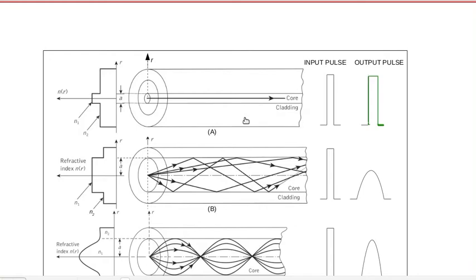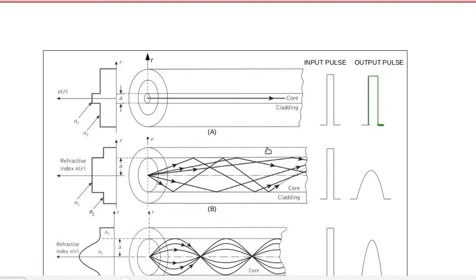As a result, different wavelengths reach the other end at different times, and dispersion of the light signals takes place. Broadening of the signal takes place due to different values of refractive index for different wavelengths of light. If we introduce different wavelengths at the same time, for the same length of the core, they reach this end at different times. Due to this, pulse broadening takes place.